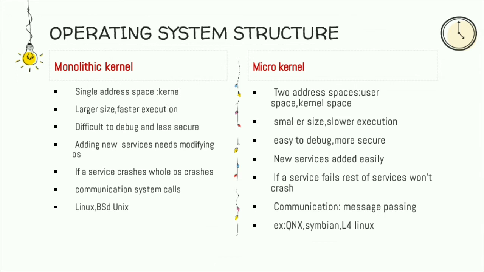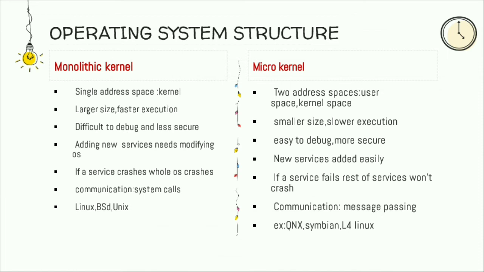And the next one is the microkernel. In the microkernel, we have two address spaces, that is user space and kernel space, whereas in the monolithic kernel, we have only a single address space, that is the kernel address space. So in the microkernel, the kernel is broken into two servers, that is user address space and kernel address space.